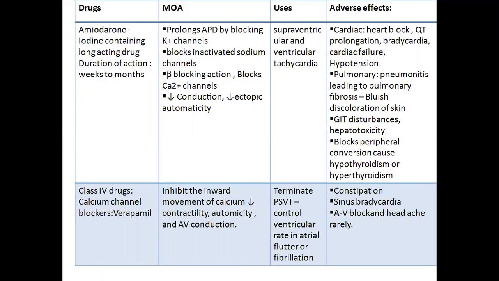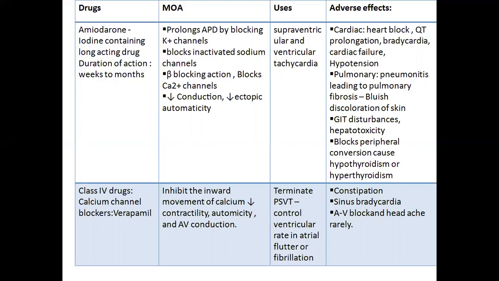Next class is class 4, calcium channel blockers. Among the calcium channel blockers, verapamil is a drug. It blocks both activated and inactivated L-type calcium channels.